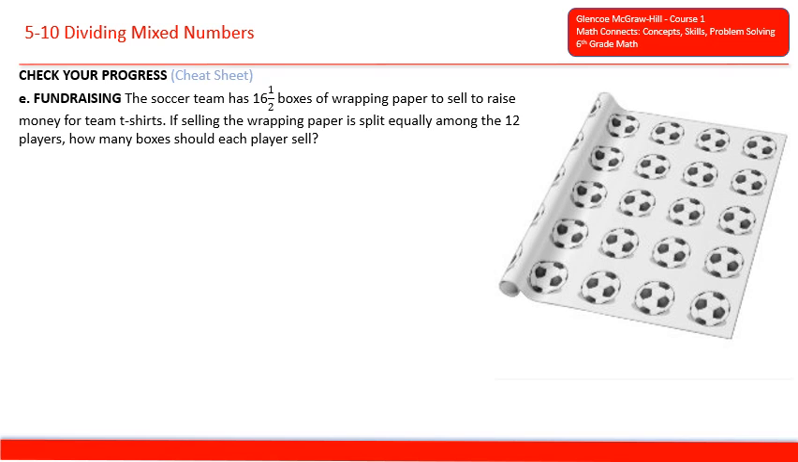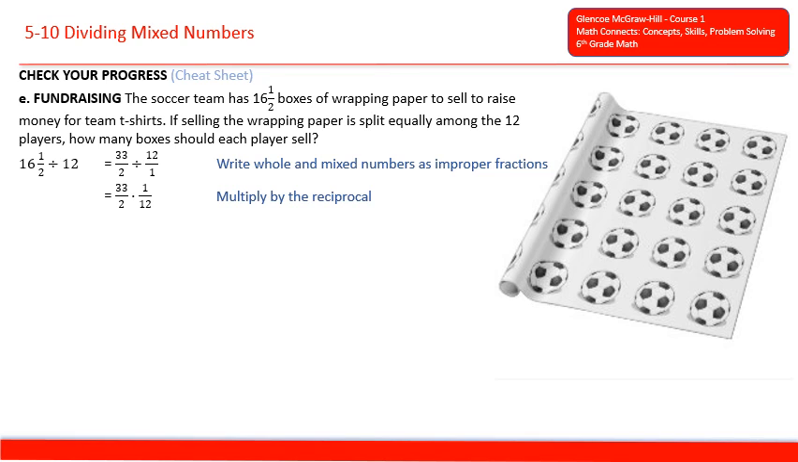Fundraising. The soccer team has 16.5 boxes of wrapping paper to sell to raise money for team t-shirts. If selling the wrapping paper is split equally among the 12 players, how many boxes should each player sell? So we have 16.5 boxes divided by 12 players. And the first thing we're going to do is rewrite 16.5 as an improper fraction, and then we'll rewrite 12 as an improper fraction. So we get 33 over 2 in place of 16.5, and then 12 over 1 for 12. And then we'll multiply 33 halves times 1/12, which is the reciprocal of 12 over 1.